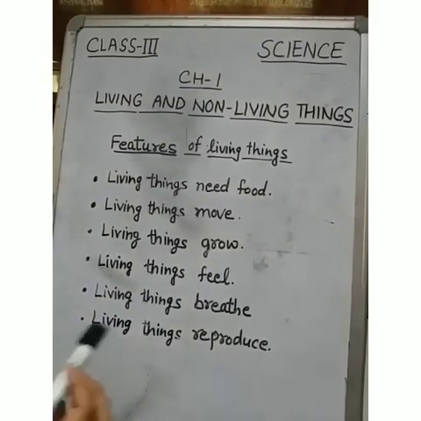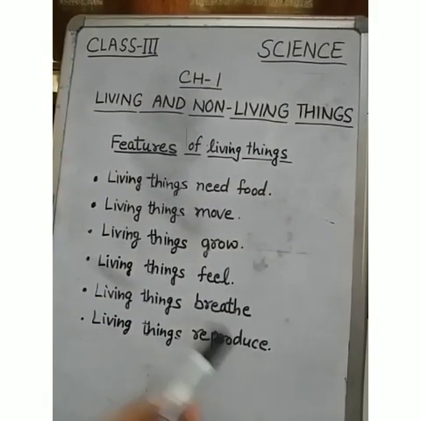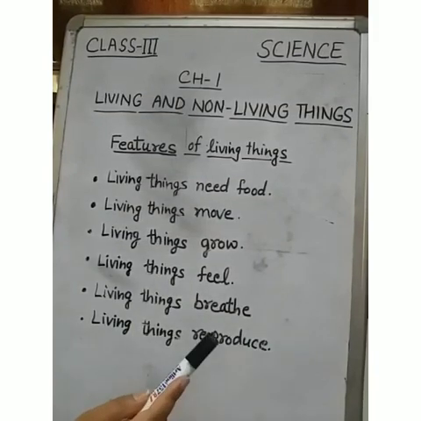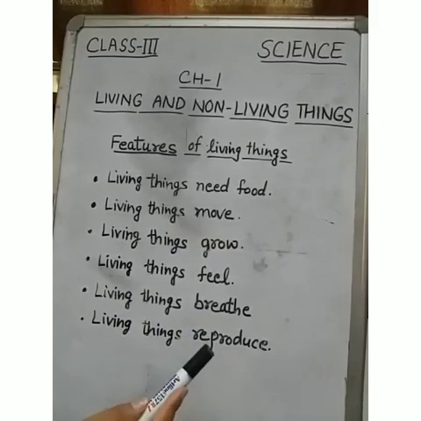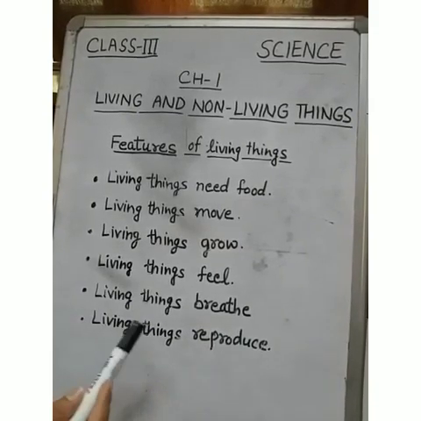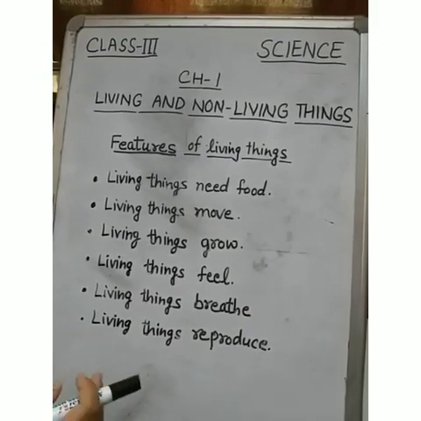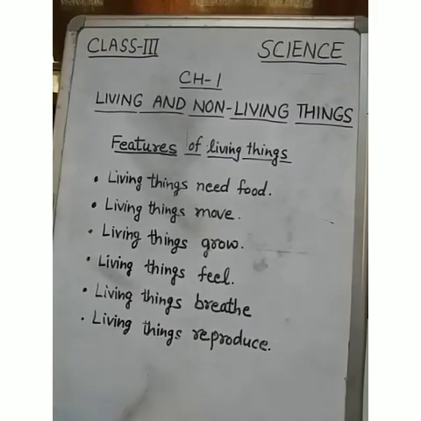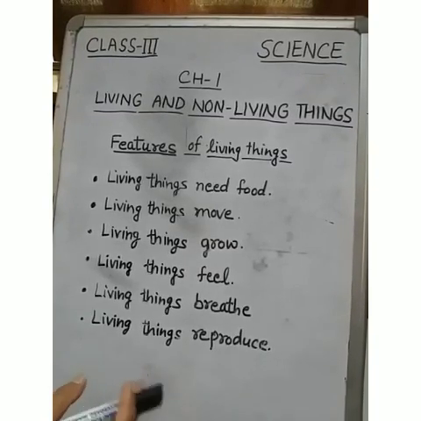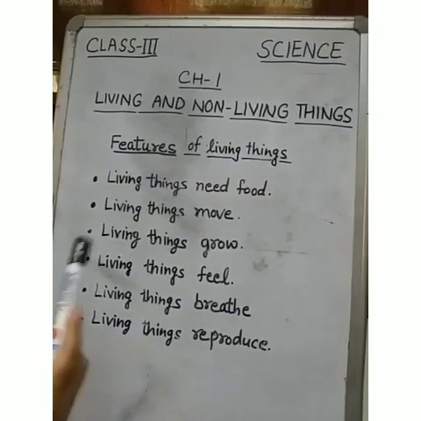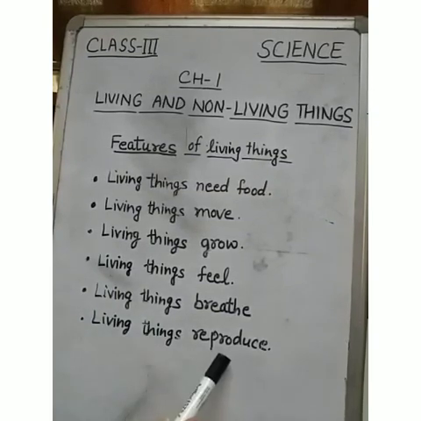Now, the sixth feature is living things reproduce. The process of giving birth to young ones is called reproduction. For example, some animals like snakes and birds lay eggs and give birth to young ones through these eggs, while a cow gives birth to a calf and a mother gives birth to a child. So, this is the feature of living things. Living things reproduce.